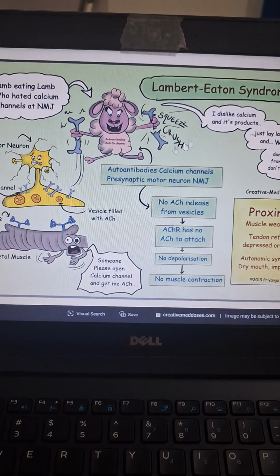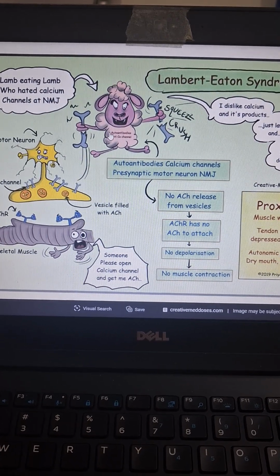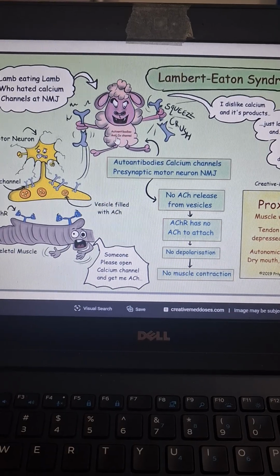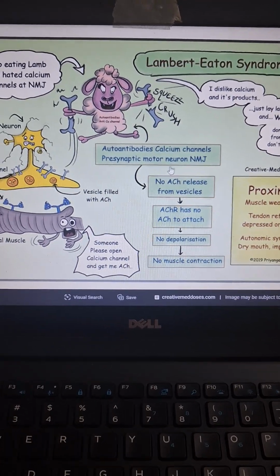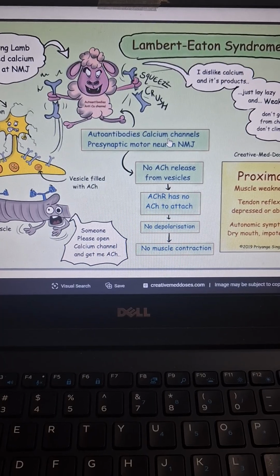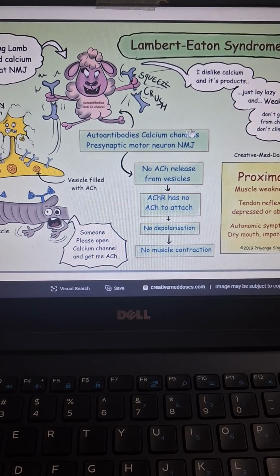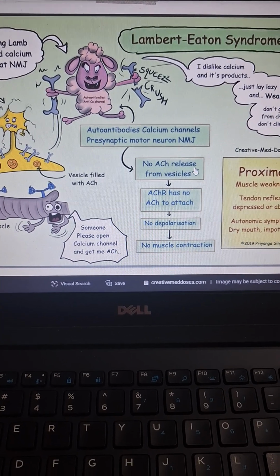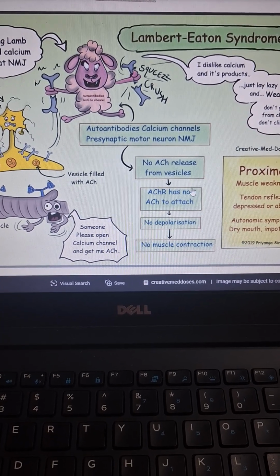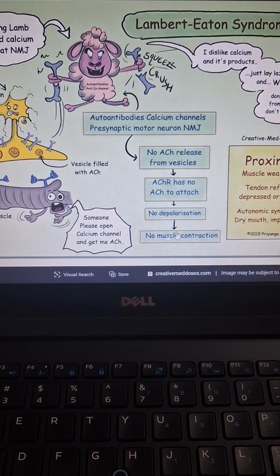You can see this slide: autoantibodies against calcium channels at neuromuscular junctions. So these are autoantibodies, anti-calcium channels, at the presynaptic motor neuron, neuromuscular junction. So there's a problem at that point. There will be no acetylcholine release from vesicles, and if acetylcholine receptors have no acetylcholine to attach, there will be no depolarization and no muscle contraction.